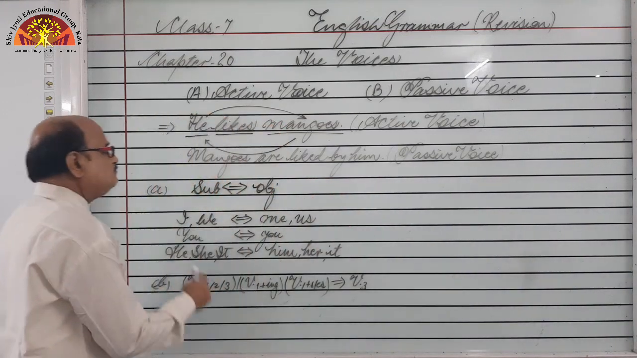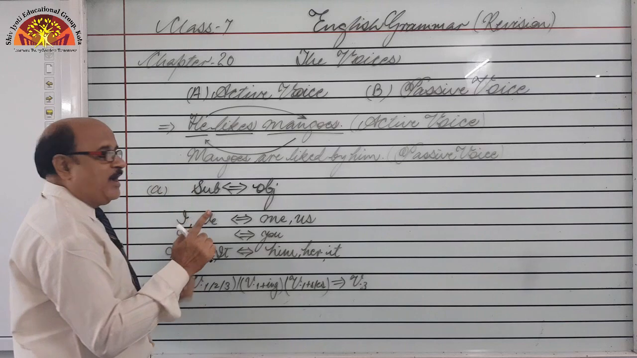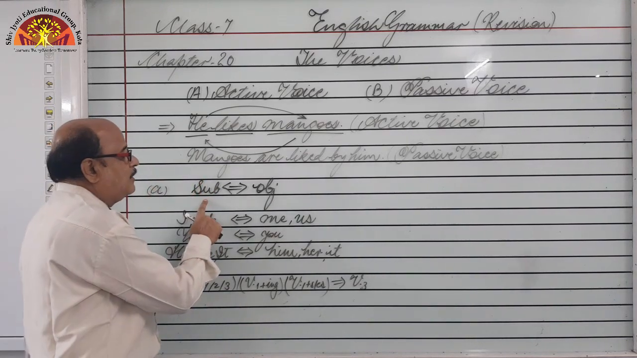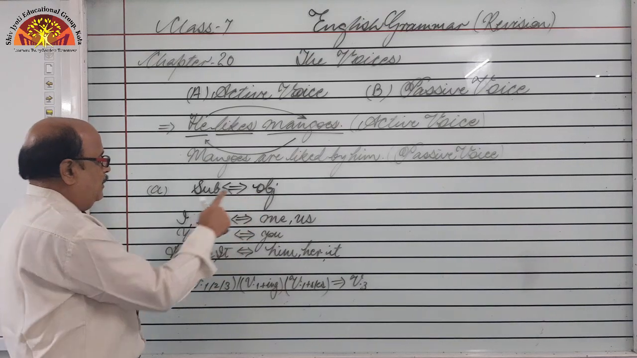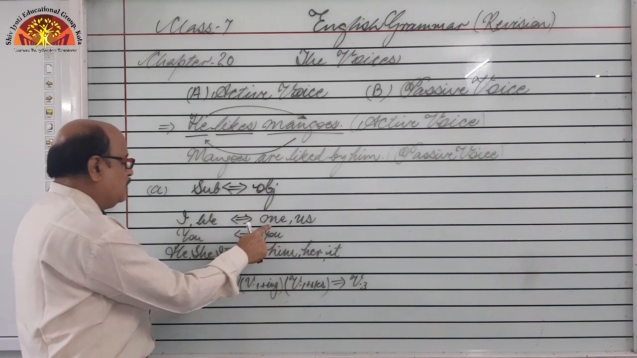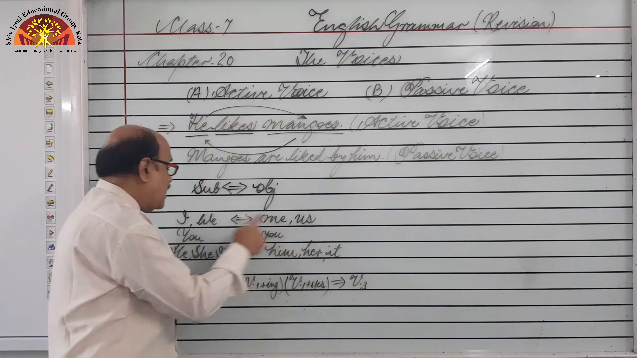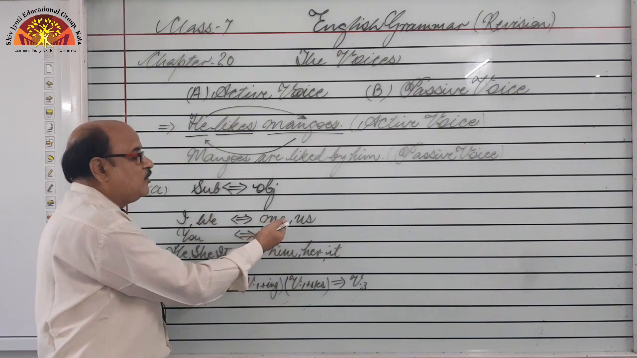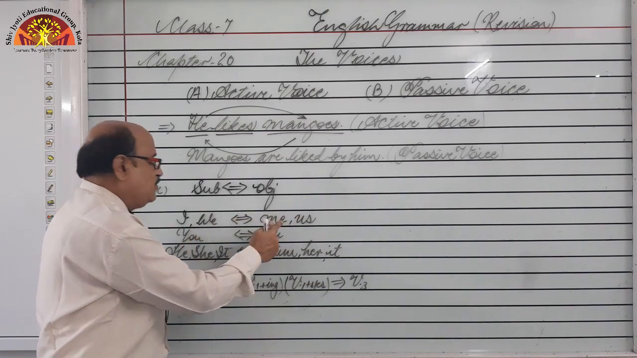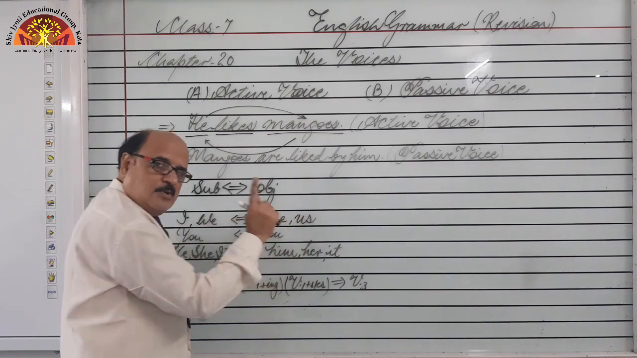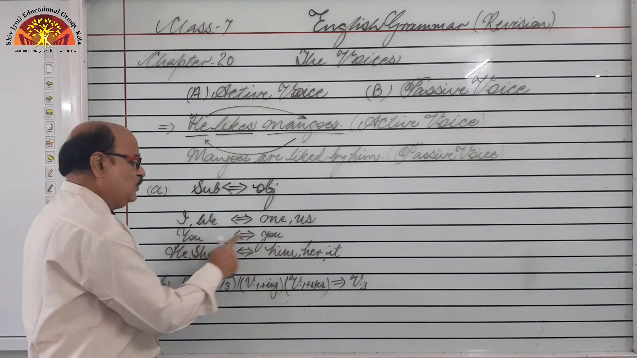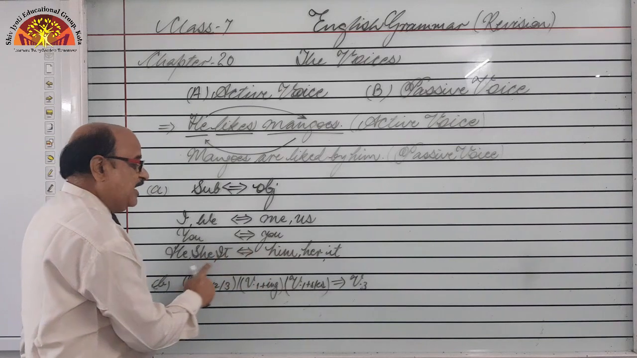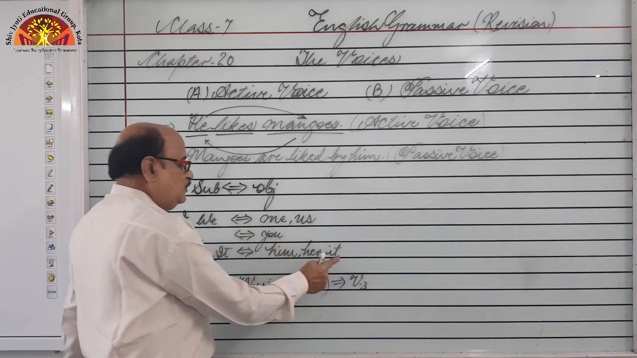What I told you, first of all we have to swap the subject and object with each other. Here I is changed into me, we is changed into us. I is the subjective form, we is the subjective form, so they will be turned into their respective objective forms. So I into me, we into us, you as it is, he into him, she into her, it into it.